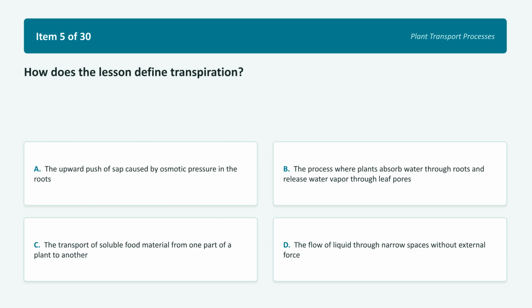Item 5 asks, how does the lesson define transpiration? Choice A, the upward push of sap caused by osmotic pressure in the roots. Choice B, the process where plants absorb water through roots and release water vapor through leaf pores. Choice C, the transport of soluble food material from one part of a plant to another. Choice D, the flow of liquid through narrow spaces without external force. Think about how plants sweat. Hit pause and write down your final answer.